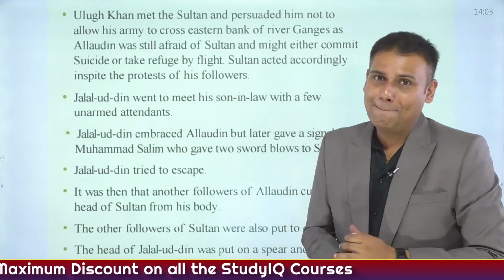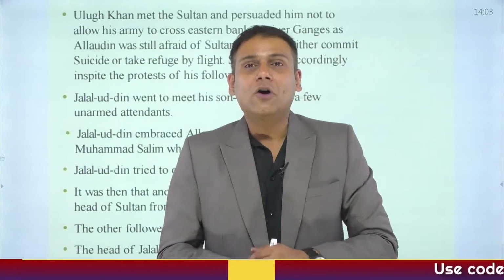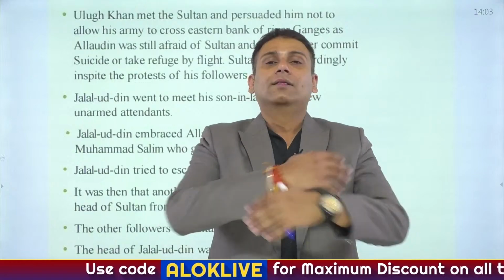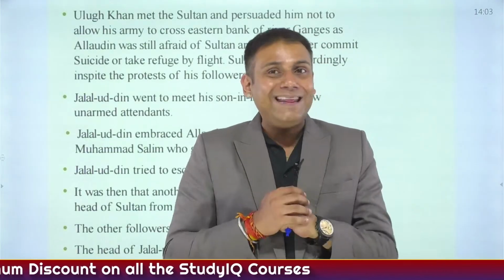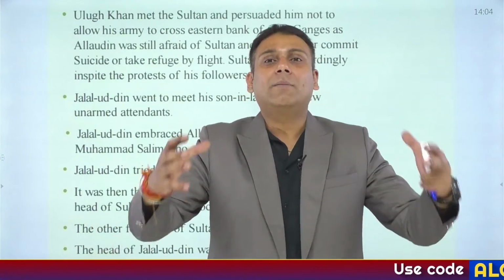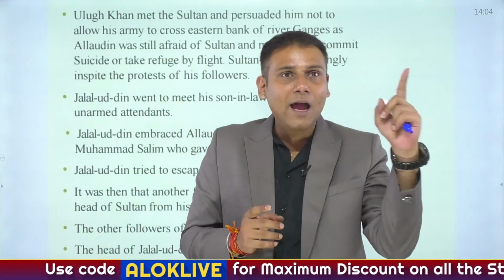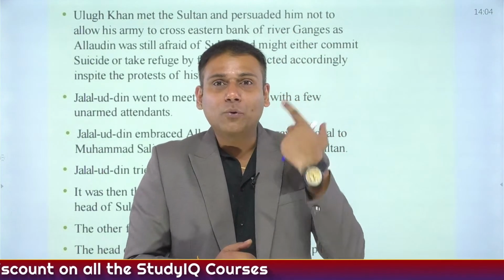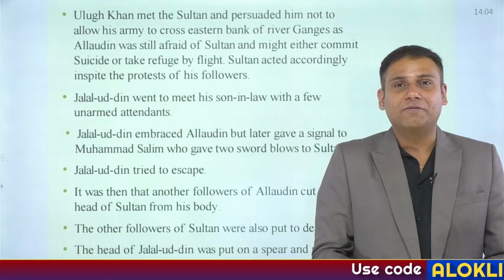Jallaludin now reached Kara. As soon as Jallaludin reached Kara, Alauddin Khilji saw him. And when Alauddin Khilji saw him, he did sajda, that is prostration. And when he did sajda, he was now going to do paibos. Paibos means kneeling down on his knees. Immediately, Jallaludin caught him by his arms, picked him up and hugged him. And as he hugged him, what happened? Immediately through his eye movement, Alauddin Khilji asked one of his soldiers to give a blow of sword. A blow of sword was given to Jallaludin Khilji, who was approximately 74 to 75 years of age at that time.